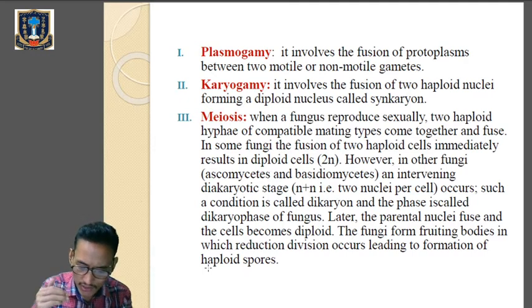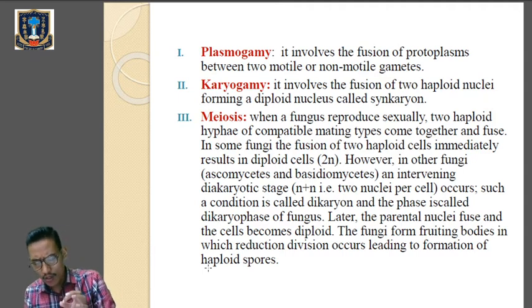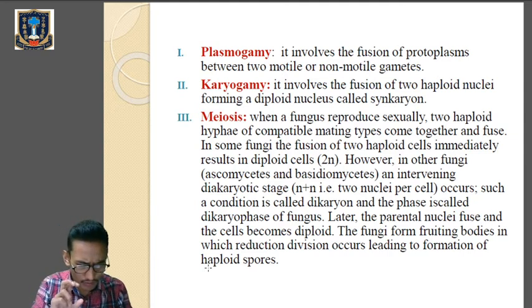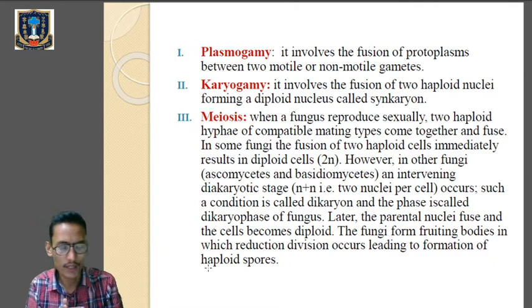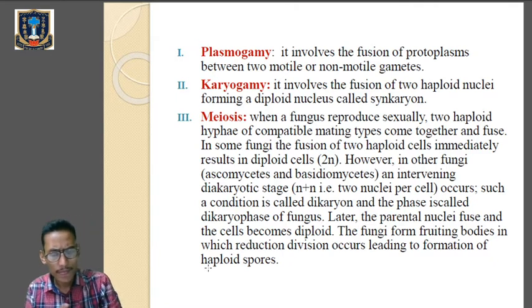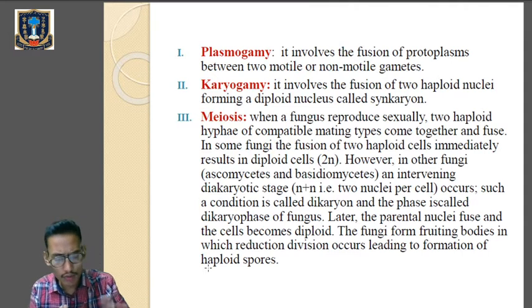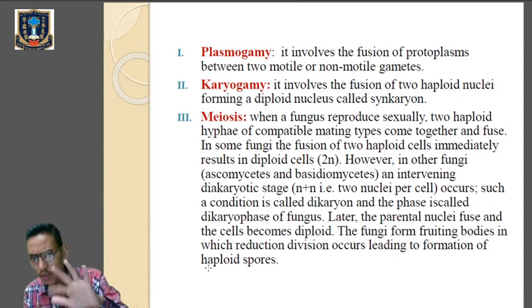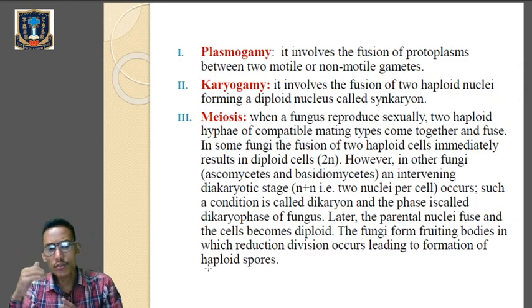Then the 3rd step is meiosis. In between plasmogamy and karyogamy, sometimes we find a point of cessation, a stoppage, a break in between. During that time, the cell will contain 2 nuclei. Such cells with 2 nuclei are called dikaryotic cells, and the phase is called the dikaryotic phase. We will go through it, don't worry. We'll look at meiosis, which is also called reductional division. So let's go to meiosis now.